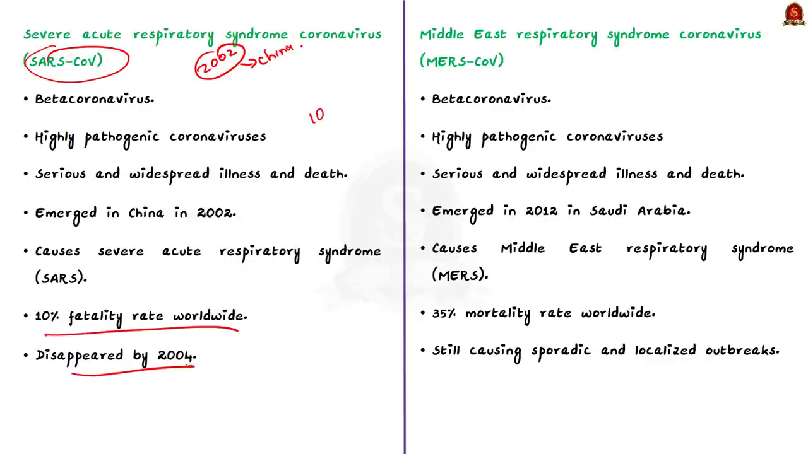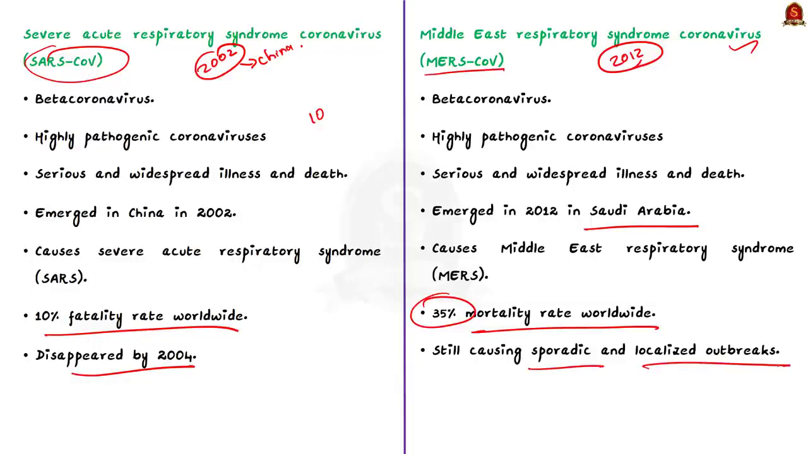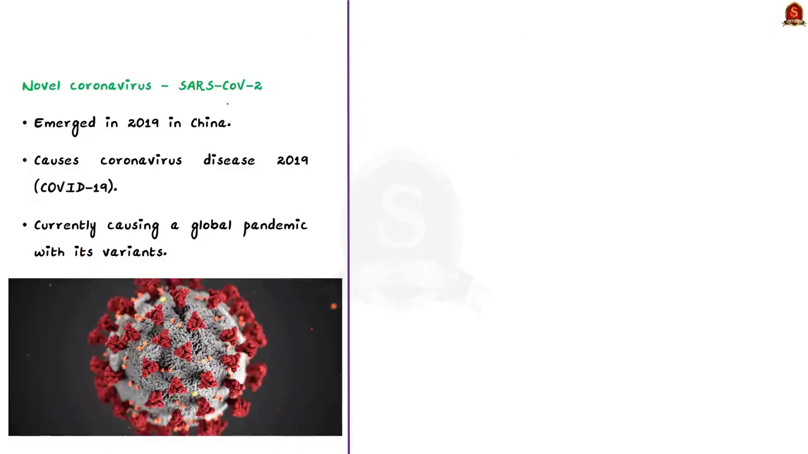Then again, after 10 years, in 2012, another one emerged in Saudi Arabia. It is called the MERS-CoV or the MERS coronavirus. It caused Middle East respiratory syndrome and it had almost a 35% mortality rate worldwide. This virus is still causing sporadic and localized outbreaks. Okay. Then in 2019, the third novel coronavirus emerged, which was called SARS coronavirus 2. It causes coronavirus disease 2019, that is COVID-19. This one emerged in China and it is still causing a global pandemic with its variants.